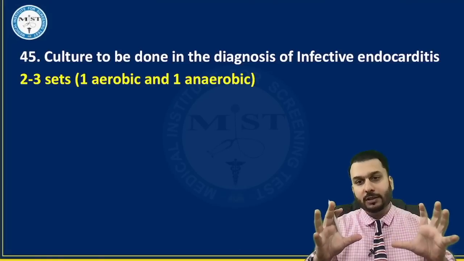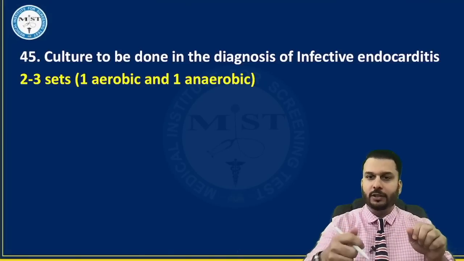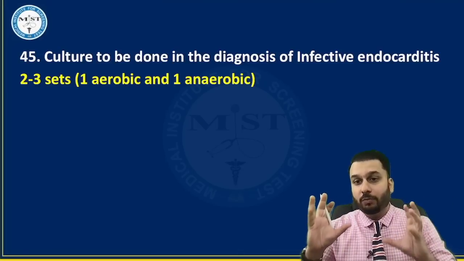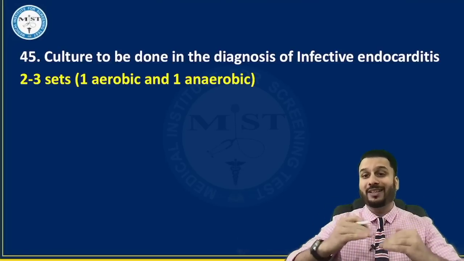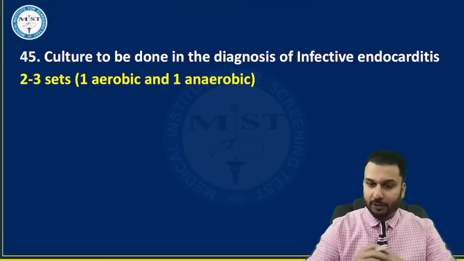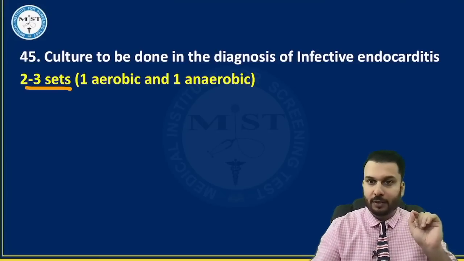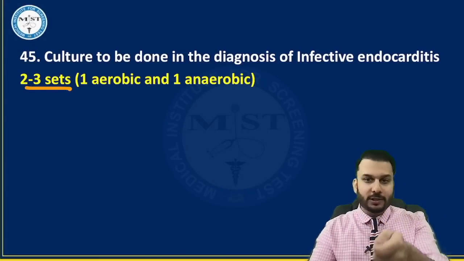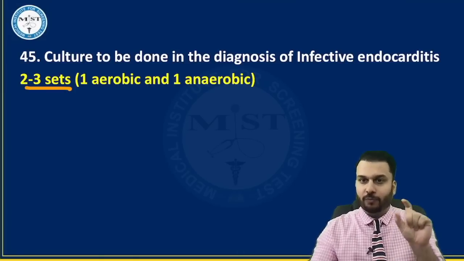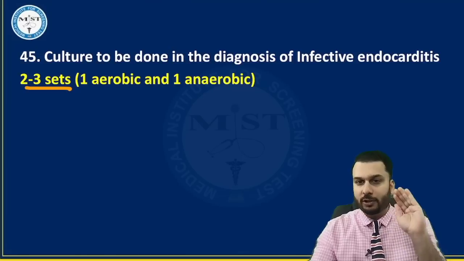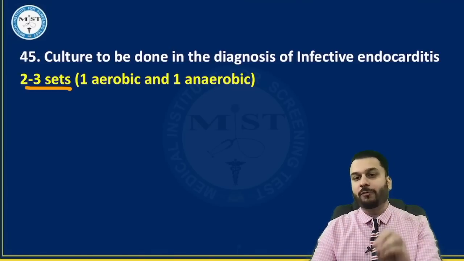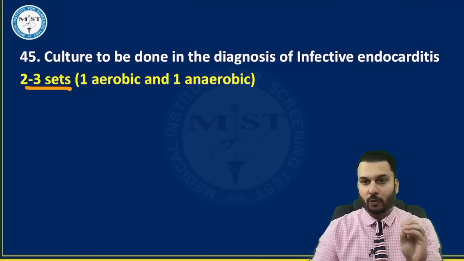See, if anybody is suspected to have infective endocarditis, we must take their blood samples. So 2 to 3 blood samples, meaning 2 to 3 times we collect the blood sample. That means 2 to 3 sets. I don't know if that was the exact language used. We cannot just take one blood sample and expect to find the organism. We have to take at least 2 to 3 samples, and all of this needs to be done before we start the patient on antibiotics.